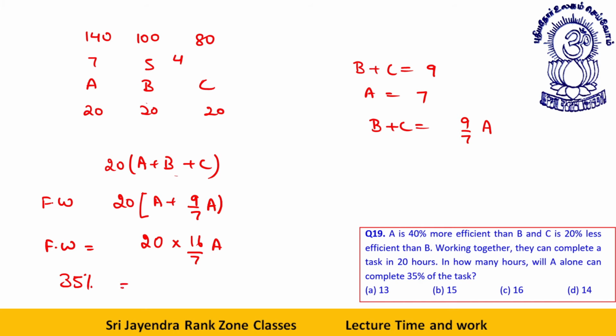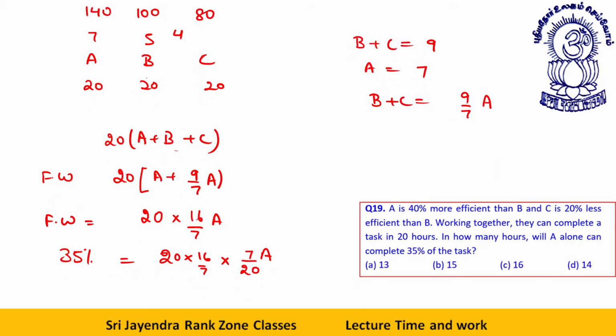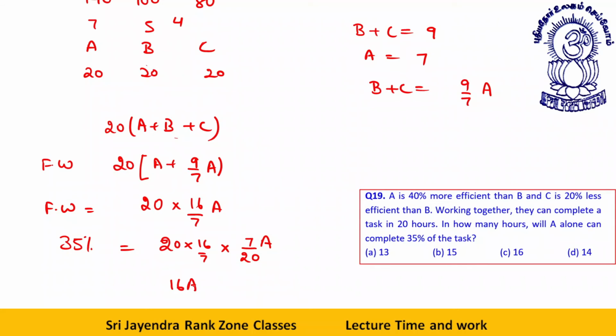35% work is how much? 20 into 16 by 7. 35% means you can directly multiply by 35 by 100, or you can just use 7 by 20. 7, 7, 20 and 20 cancel. So this will give you 16A, or you can say 16 days of A. Quite clearly explained, quite clearly done. Okay, let's move towards the next one.